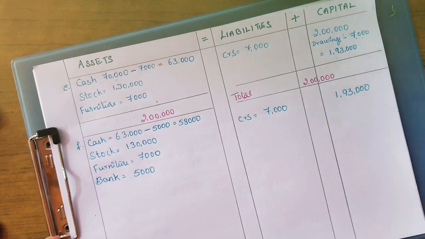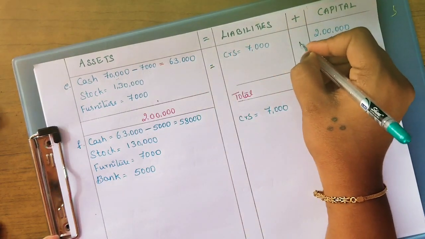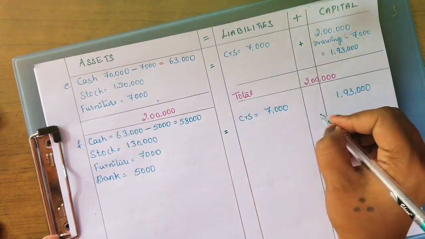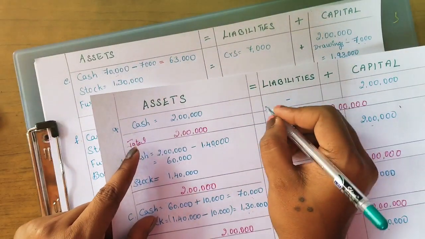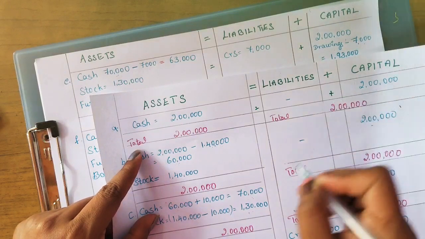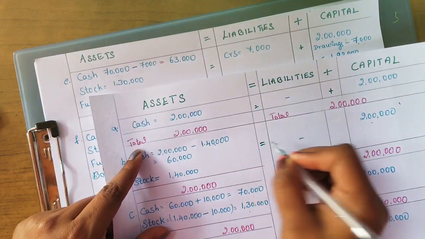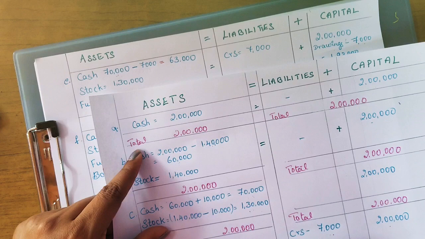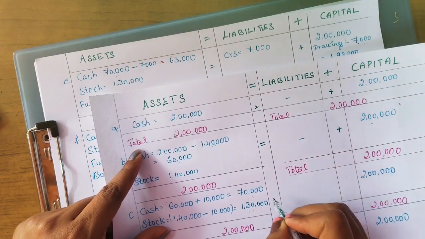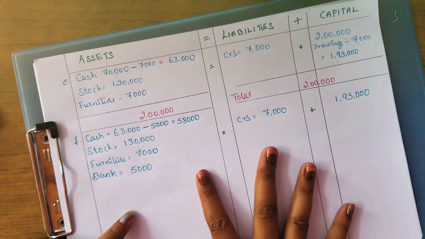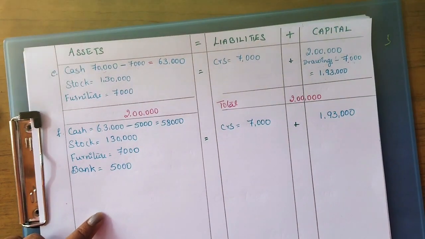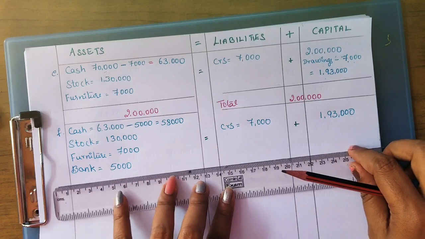The symbols are carried for all. Equals, plus, this is common for all the transactions. So here we will add both sides and check whether it is tallying or not.